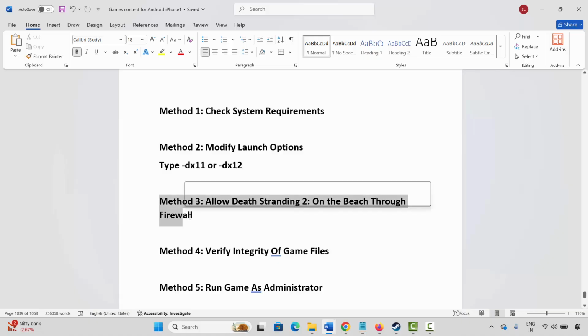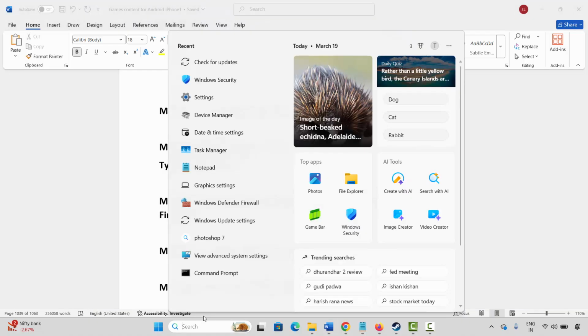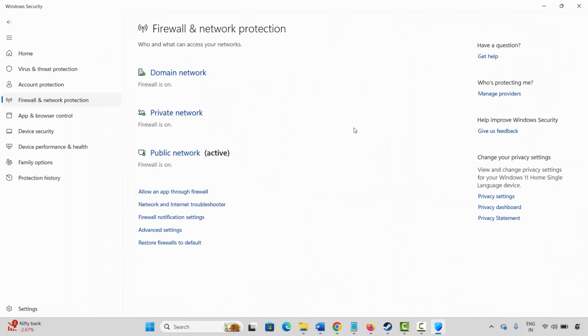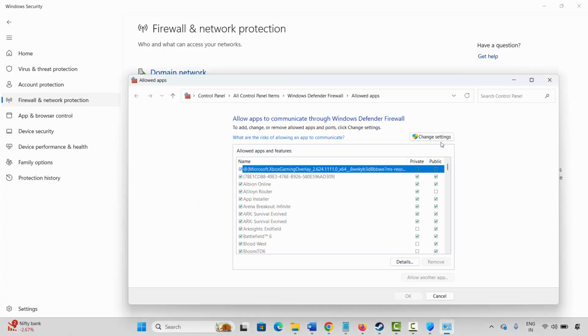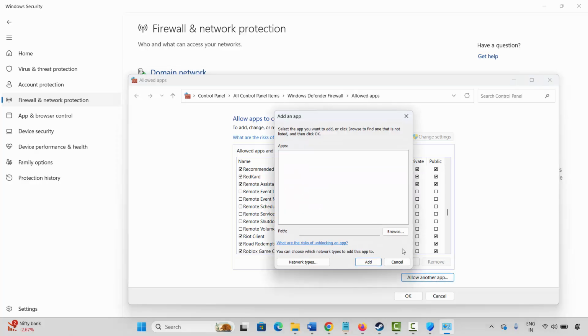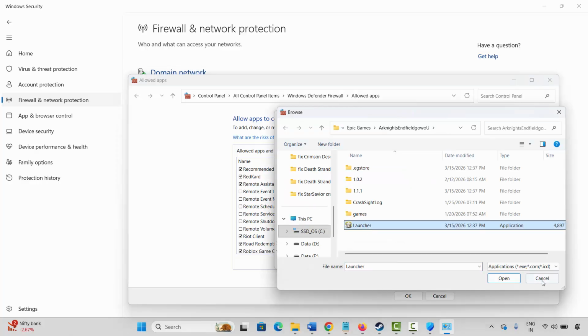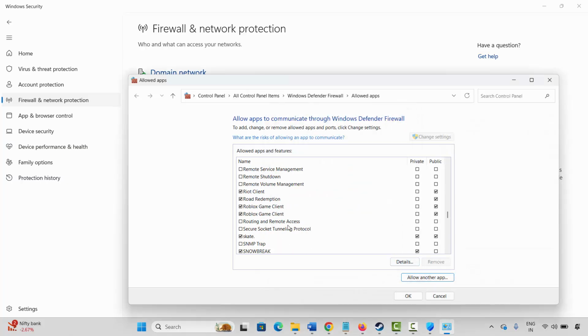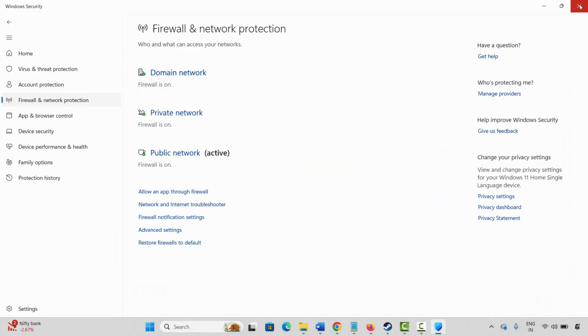Next is to allow the game through firewall. For that, go to the Windows search. Now search for Windows security. Here you have to click on firewall network protection, click on allow an app through firewall, click on change settings. After that, here you have to search for the game whether it's listed or not. If you cannot find the game, click on allow another app, click on browse, go to the game folder, select the game application, add it to the list over here. After that, select the game, make sure both private and public boxes are ticked and then click on OK. Finally, launch the game and then check.